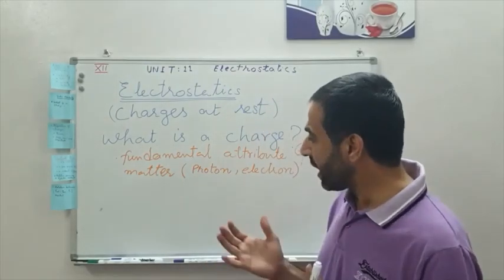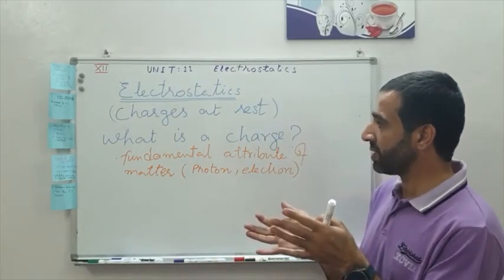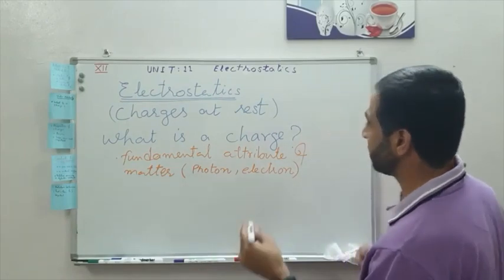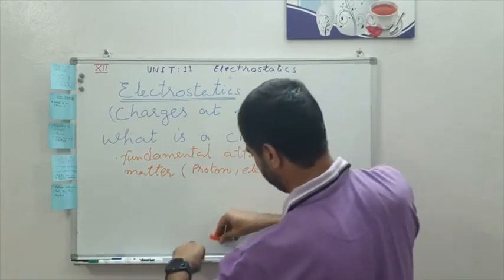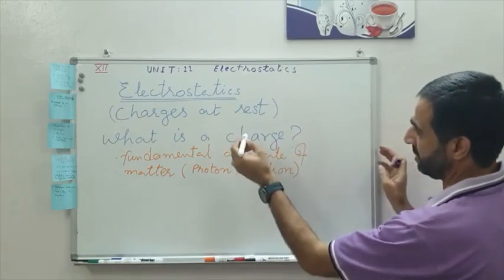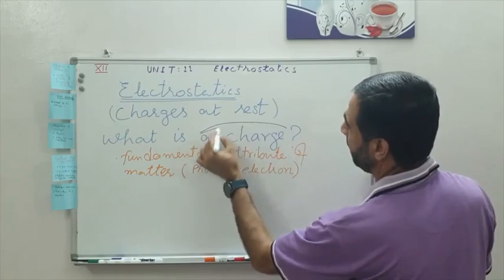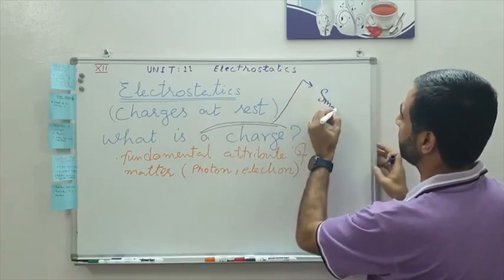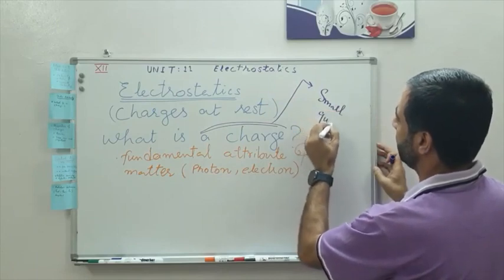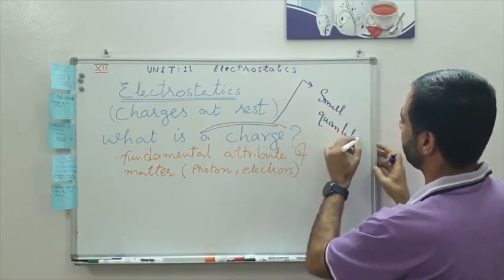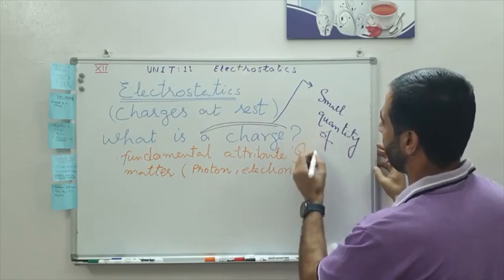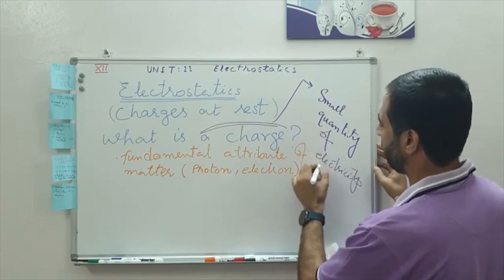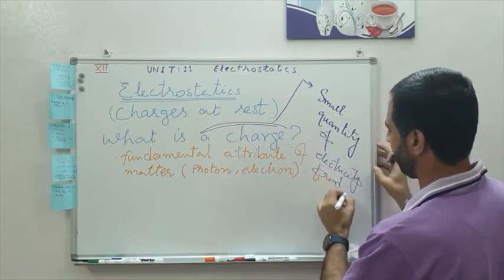Or I would like to say, if I put some concept into it, that this charge is in fact the smallest quantity. The smallest quantity of what? Of electricity found on matter.